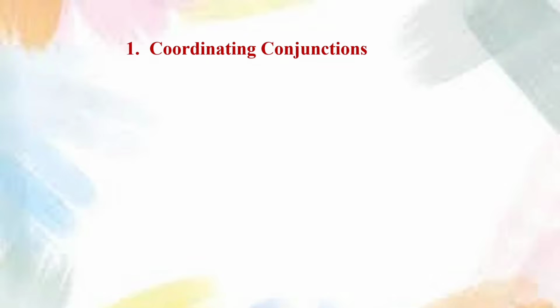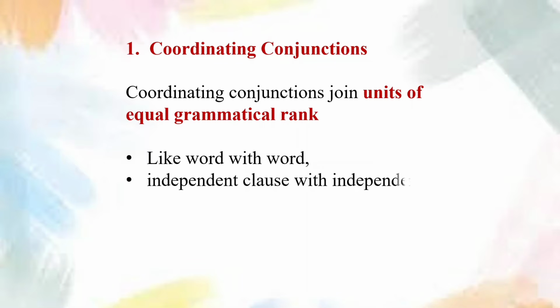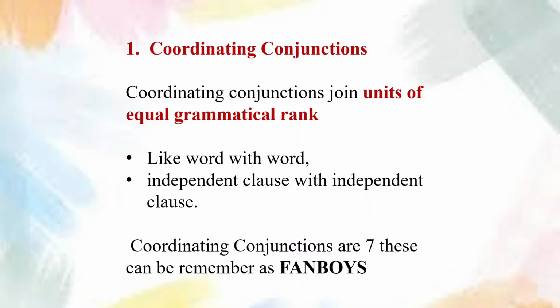Coordinating conjunctions. Coordinating conjunctions join units of equal grammatical rank, like word with word, independent clause with independent clause. Coordinating conjunctions are 7. These can be remembered as FANBOYS.